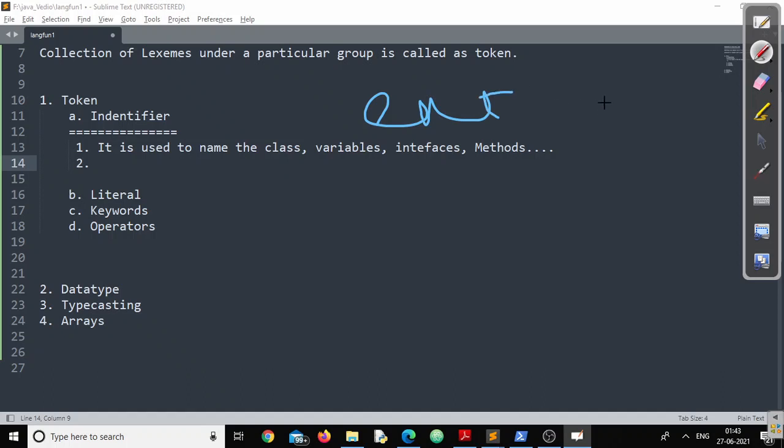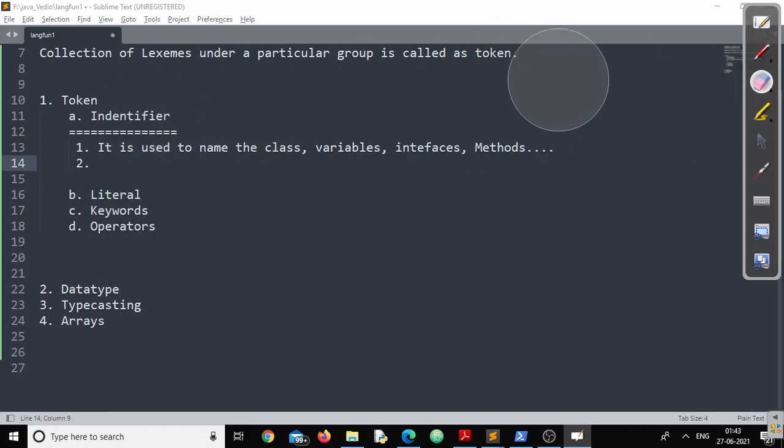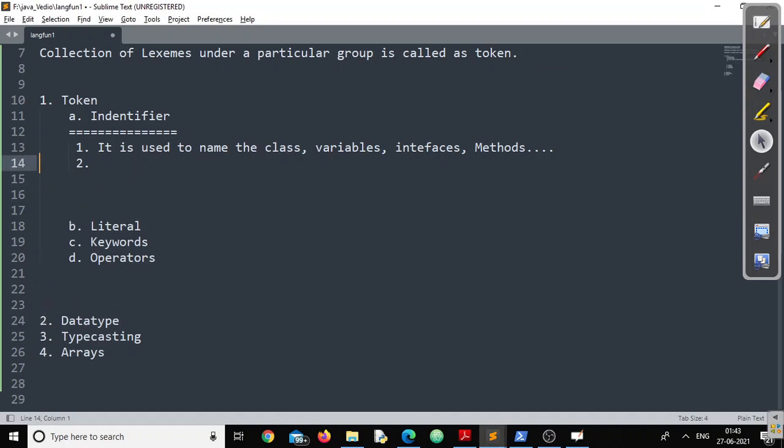Suppose I am writing here int a. Now this a is an identifier because we have created this one. This is not there in the library, right? Now, what is the second point? What is the second one? Since we are able to create an identifier, is there any rule?